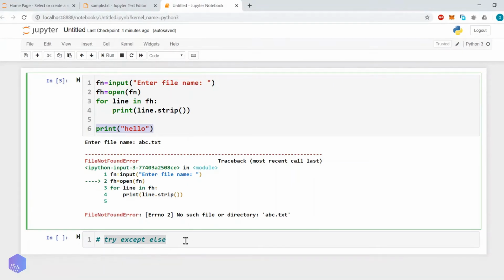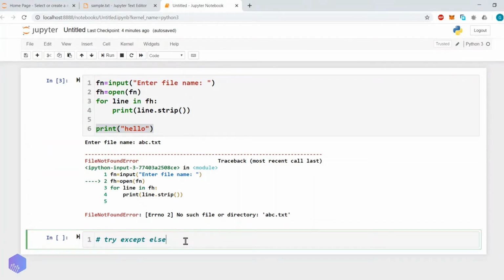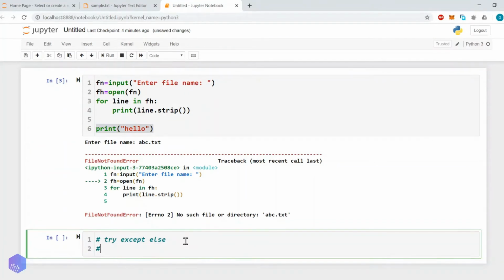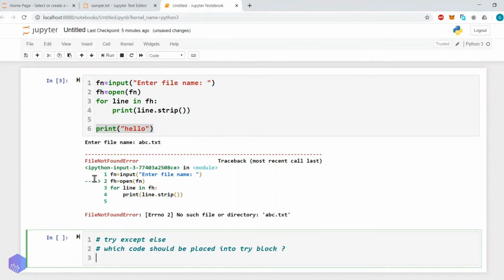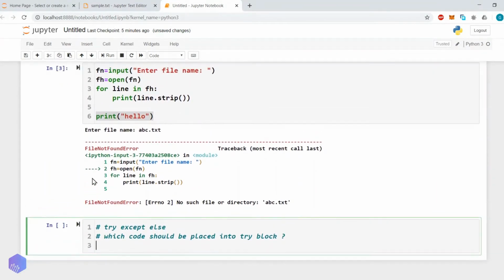So the first question: which code should be placed into the try block?